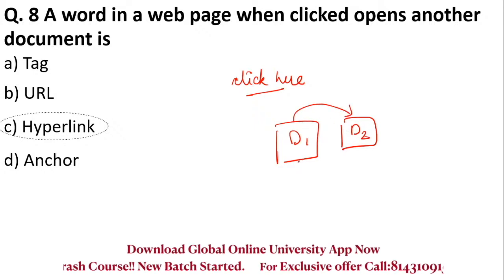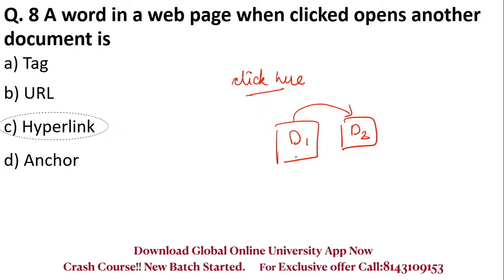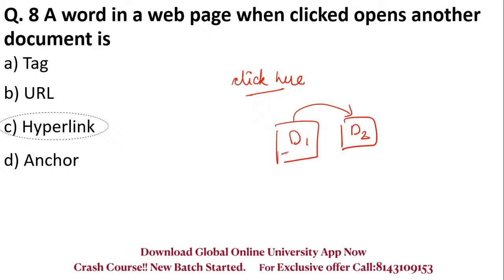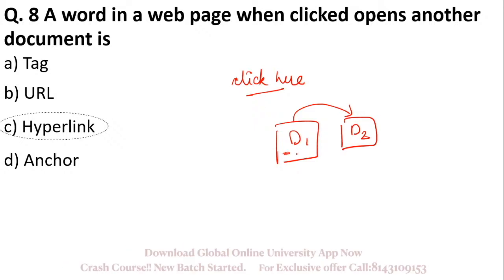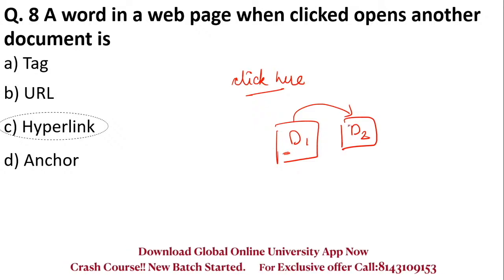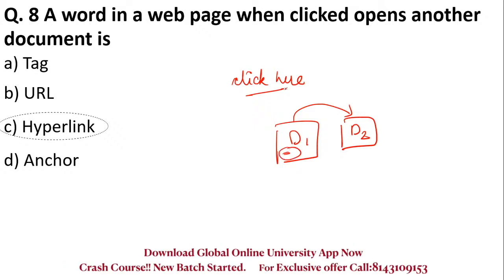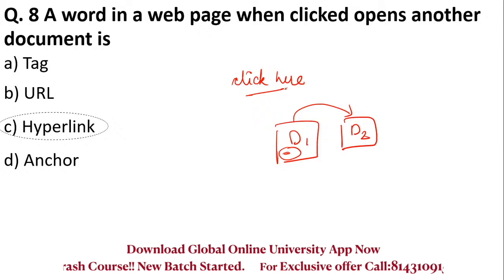Okay, every page on the internet has a particular link. So whenever in a particular document you put a word, like if you write click here, it will take you to another page. So this word click here is known as a hyperlink, to connect different pages to each other.